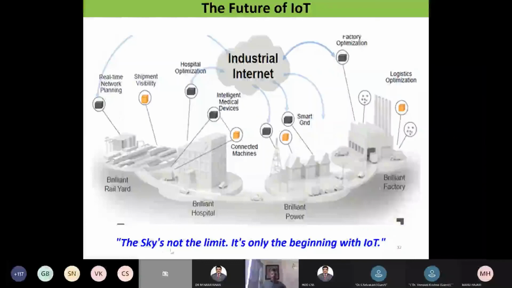The sky is not the limit. It's only the beginning with IoT.